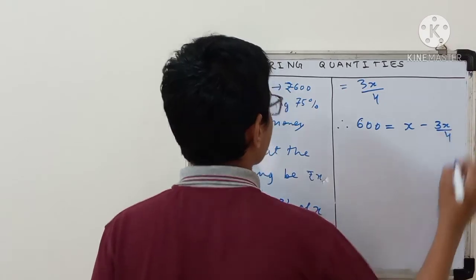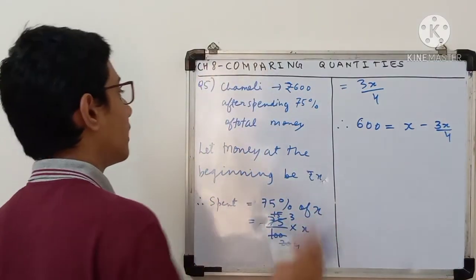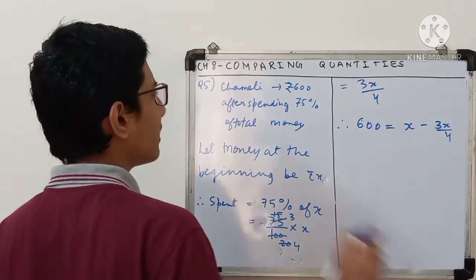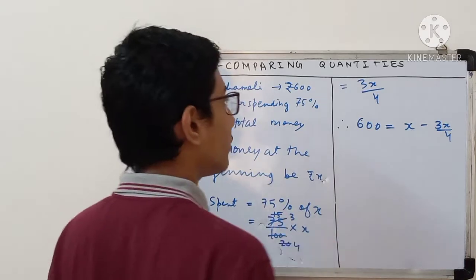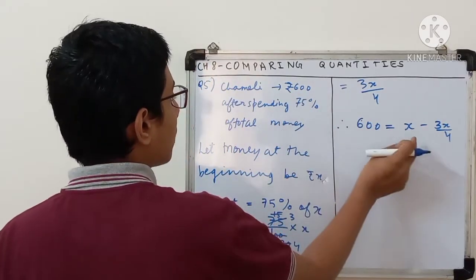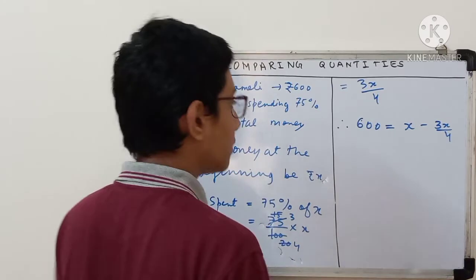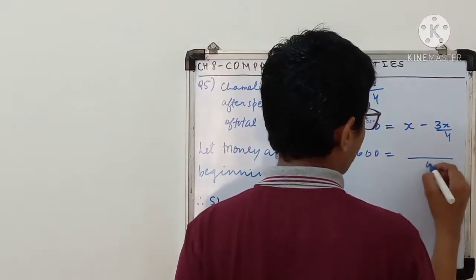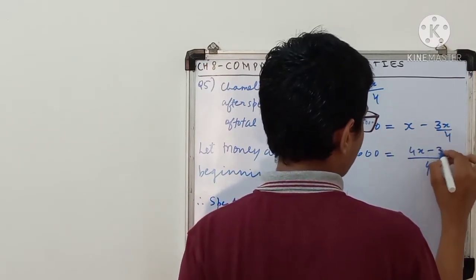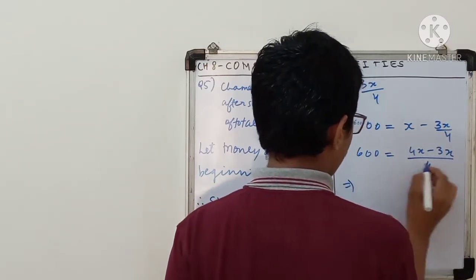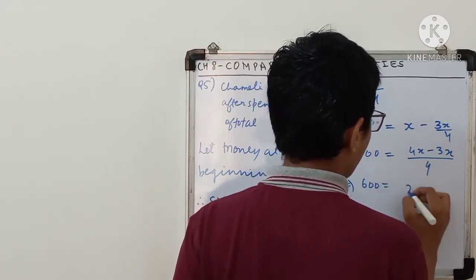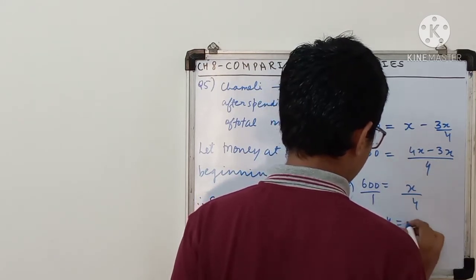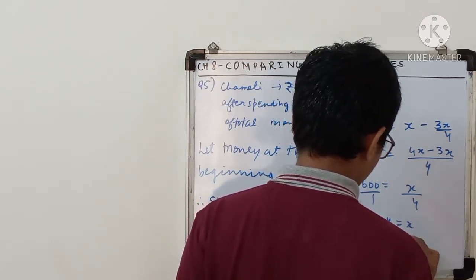It's a simple sense that if you have, suppose, 100 rupees, out of which 75% is spent, that means out of 100 rupees you have spent 75 rupees. So how much are you left with? You are left with 25 rupees. But in this case it is 600 and the total money is not 100, it is x. So I can write 600 is equal to, taking LCM, 4x minus 3x upon 4. This implies 600 is equal to x upon 4. Now do cross multiplication: 600 into 4 is equal to x. This implies x is equal to 2400 rupees.